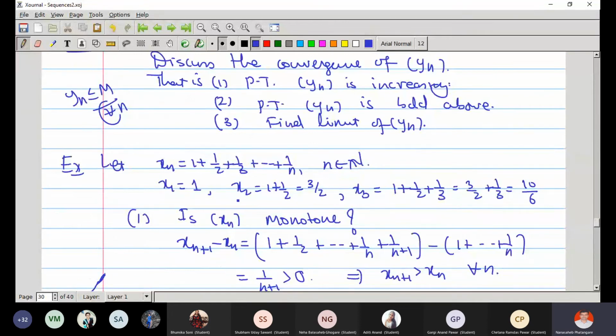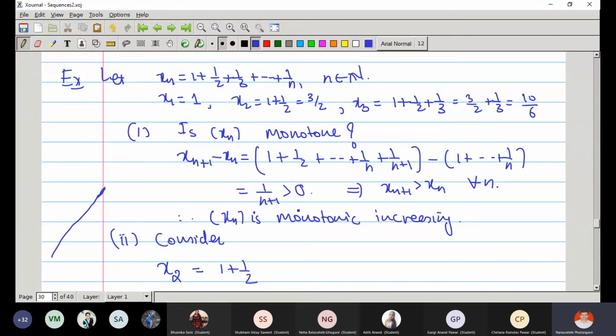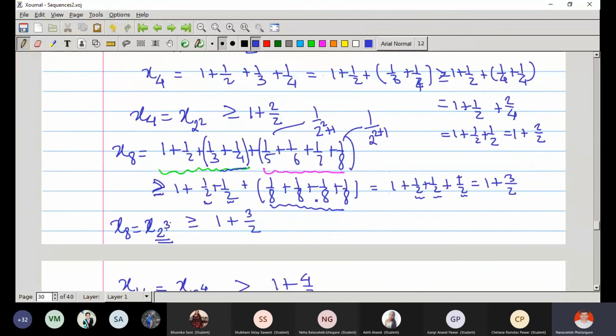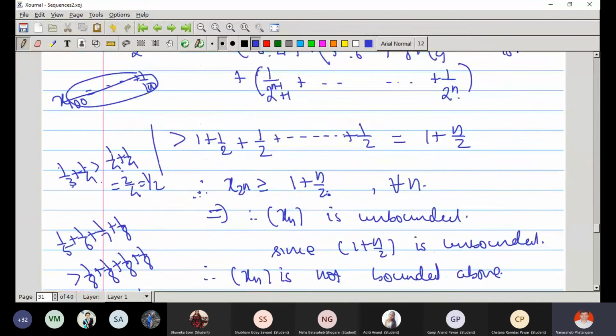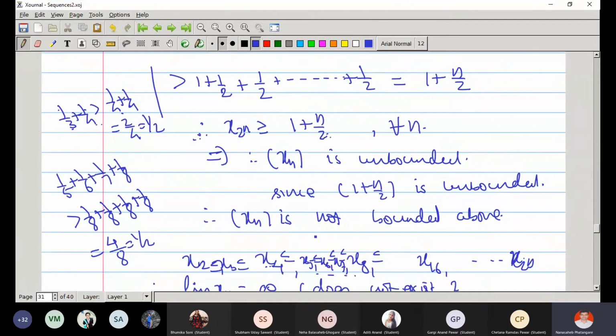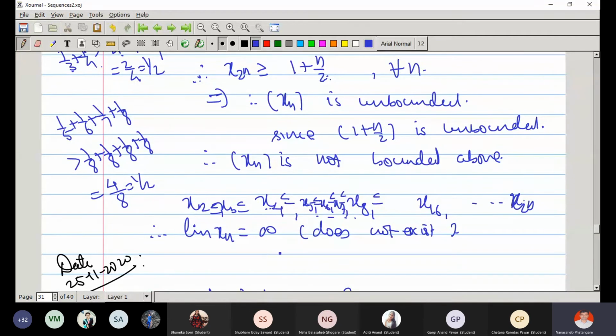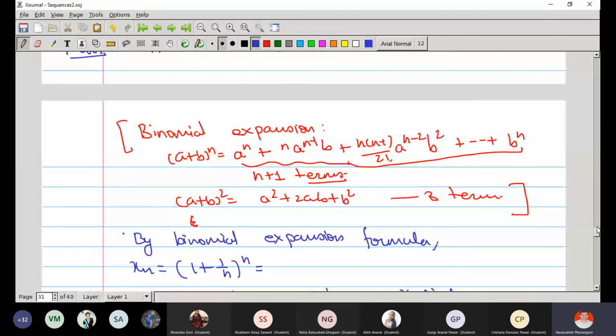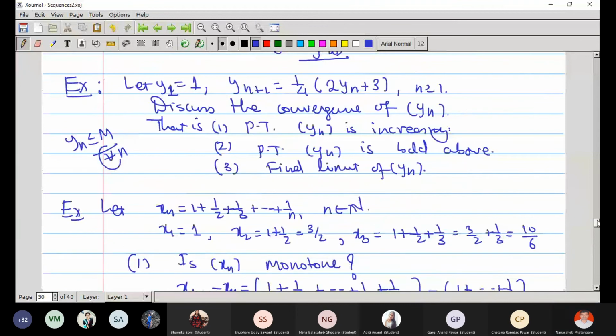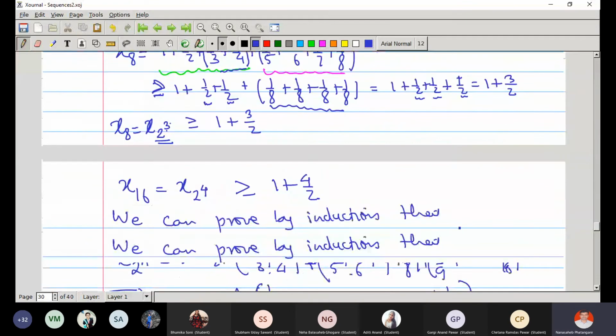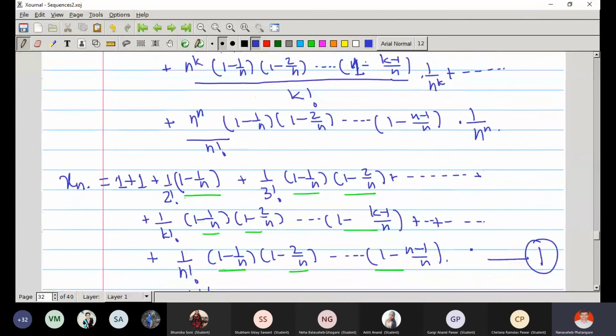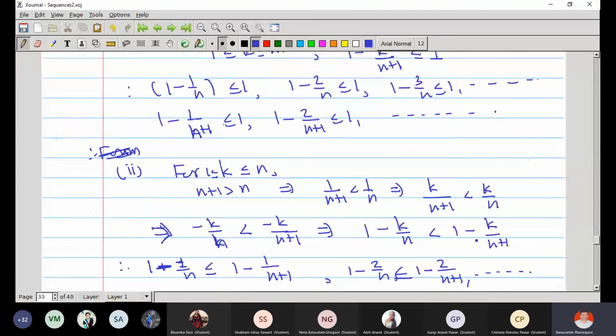Xn is this, then xn is monotone, and then we proved that it is not bounded above. What we proved: x of 2 raised to n is greater than 1 plus n by 2. So xn is unbounded. The tendency of the sequence is increasing, but it has no upper bound, so it goes to plus infinity. It diverges to plus infinity. Yes, we have discussed this.